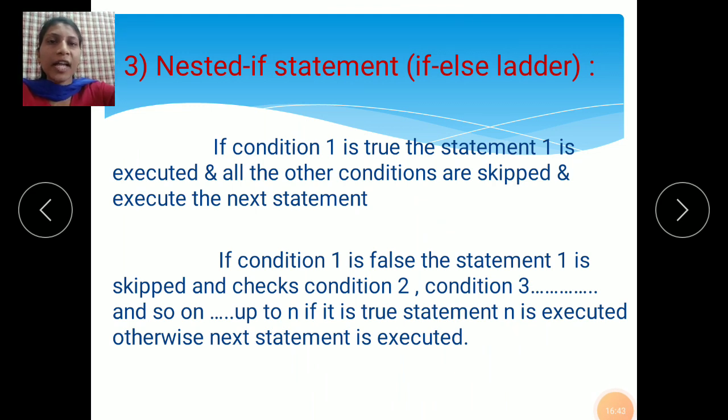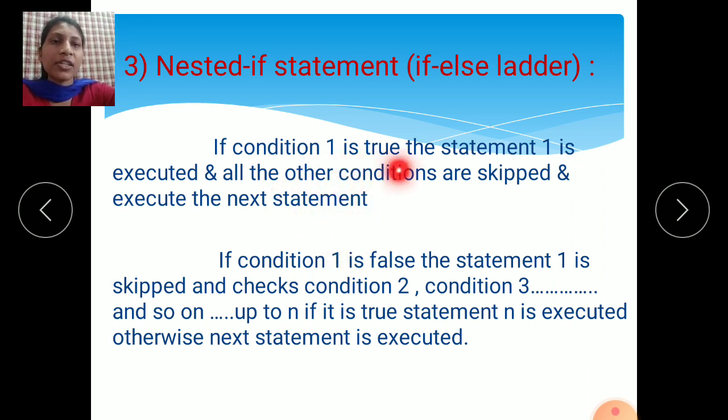See here, the third type of conditional control statement is the nested if statement or if else ladder. We can call it nested if, otherwise if else ladder statement. Both are the same. Okay. If condition 1 is true, statement 1 is executed. Whatever condition you have written, condition 1, here in this control statement we are using different conditions, means two or more conditions.